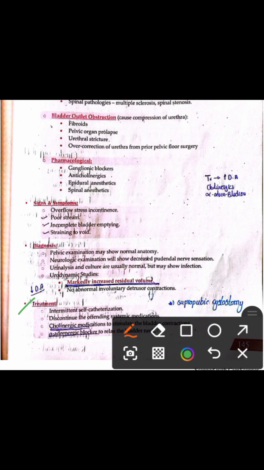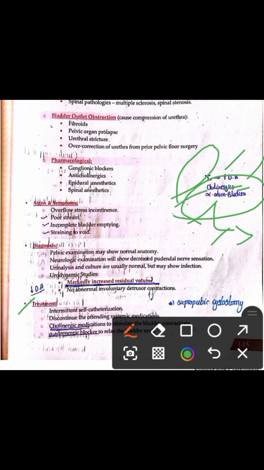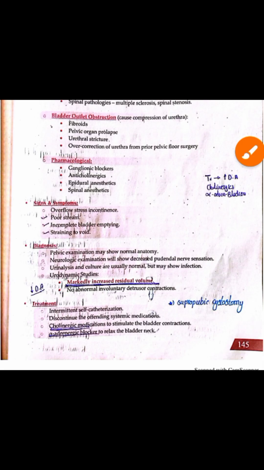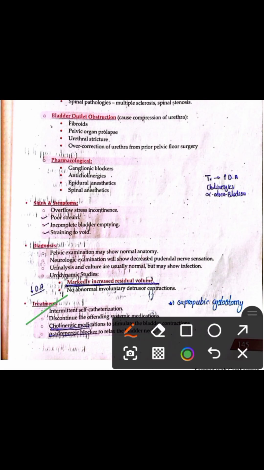Next is the treatment of the patient with overflow incontinence. As we know, in overflow incontinence there is decrease in the detrusor muscle contraction. So we will give certain drugs that increase the contraction of the detrusor muscle and will lead to urination. And these drugs include the parasympathomimetics, which cause the contraction of the detrusor muscle and will lead to urination. Or we can also give the patient alpha adrenergic blockers, that is tamsulosin, which relax the external urethral sphincter and will lead to urination. And similarly, we can also advise the patient intermittent self-catheterization, and discontinue any drug that relaxes the detrusor muscle. And similarly, we can give the cholinomimetics and alpha adrenergic blockers.